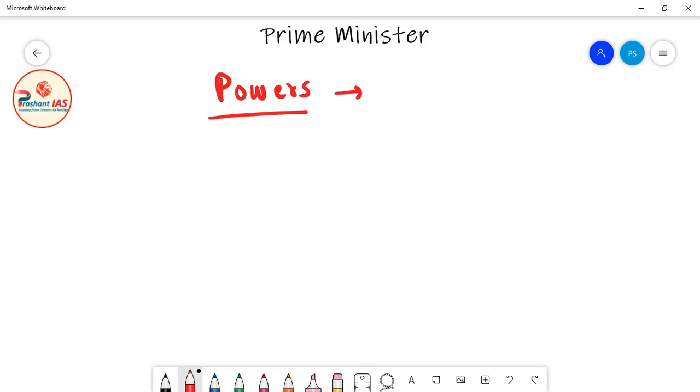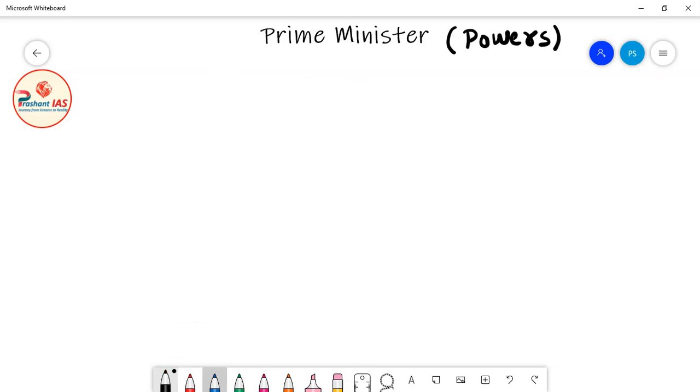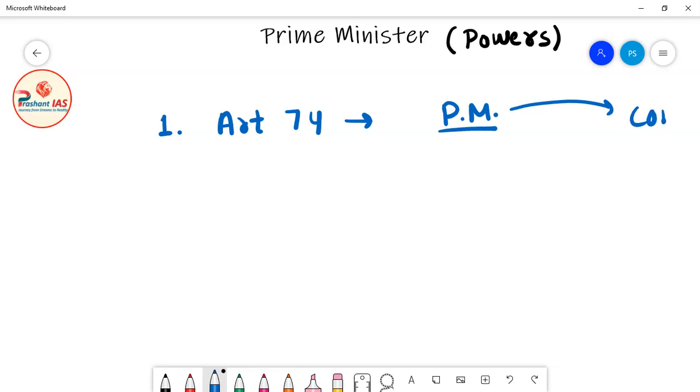So friends, what is the first power of the Prime Minister of India, or why is the Prime Minister of India called the pillar, the chief stone of the arc called the Council of Ministers? What is given in Article 74? Article 74 of the Indian Constitution says that the Prime Minister is the head of the Council of Ministers.